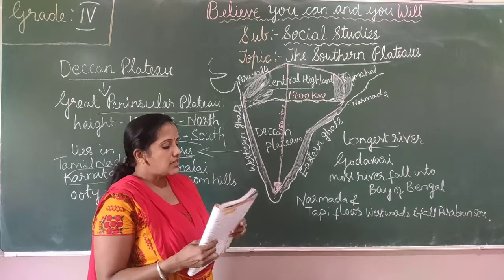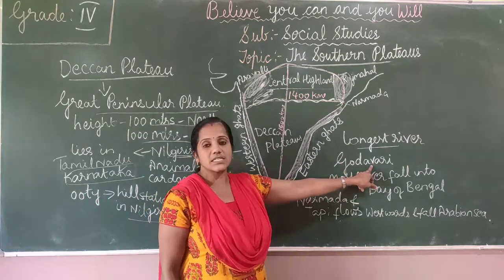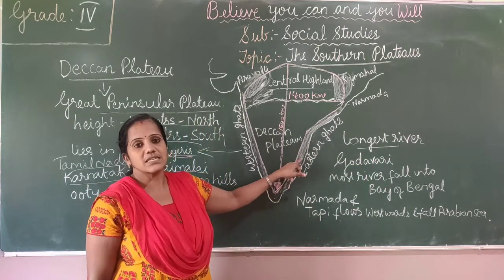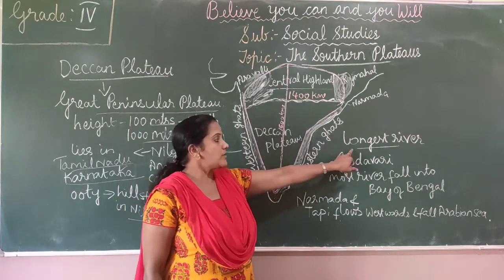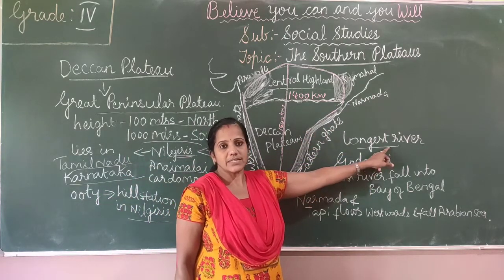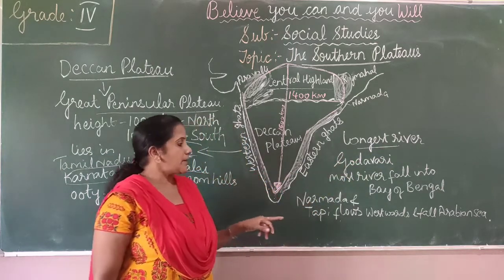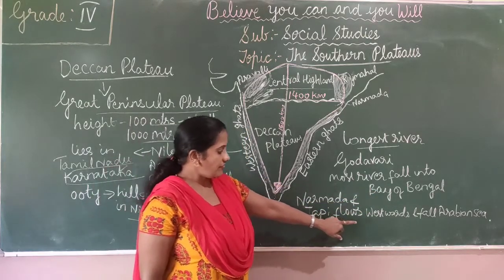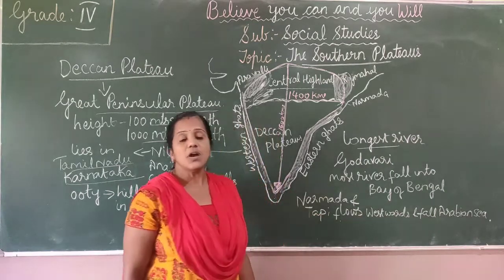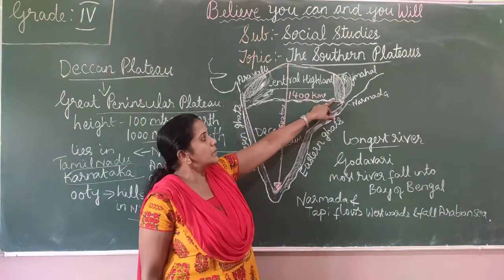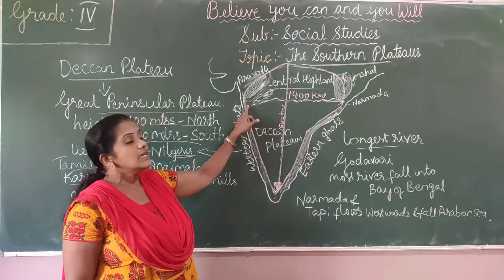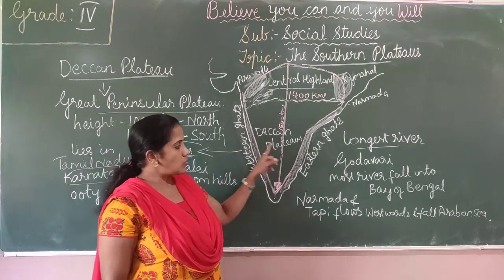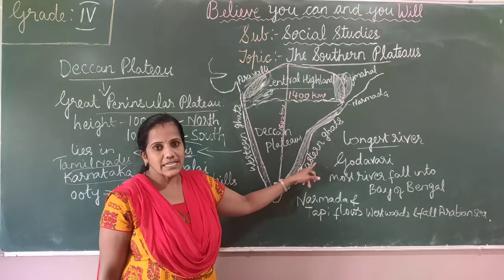The Godavari is the longest river in the Deccan Plateau.